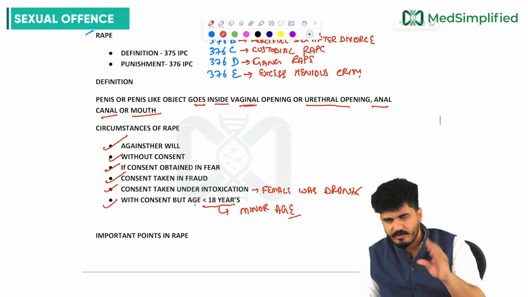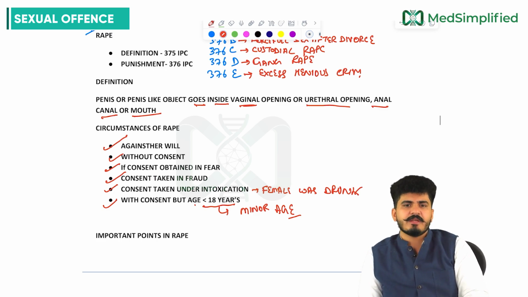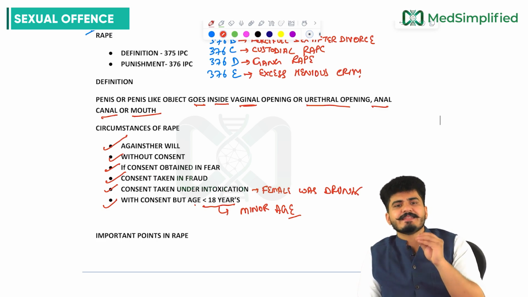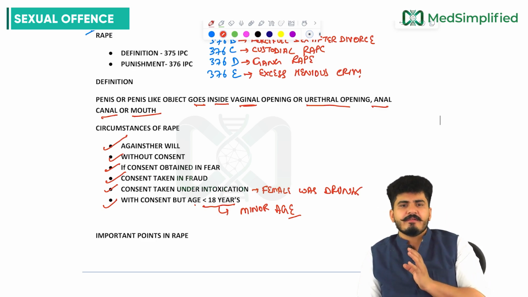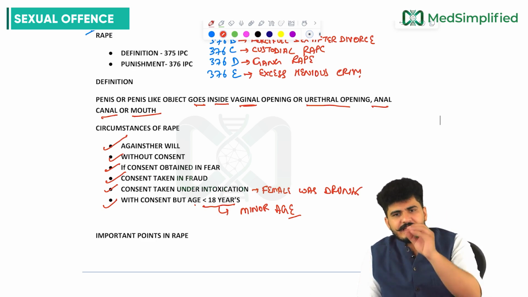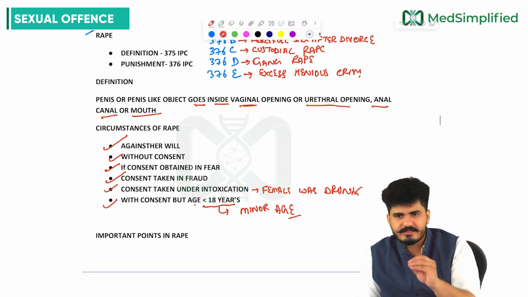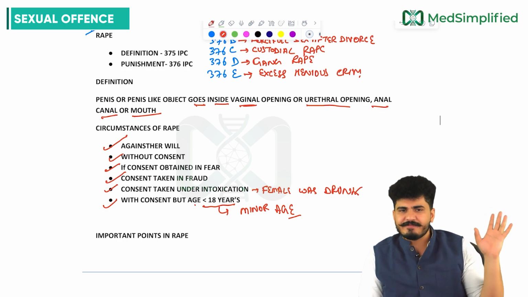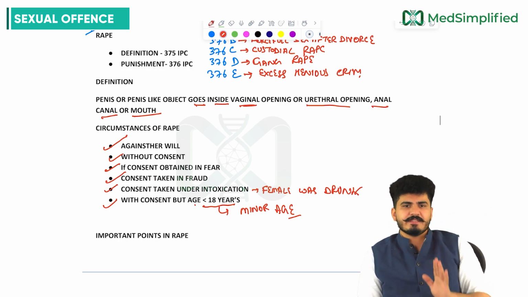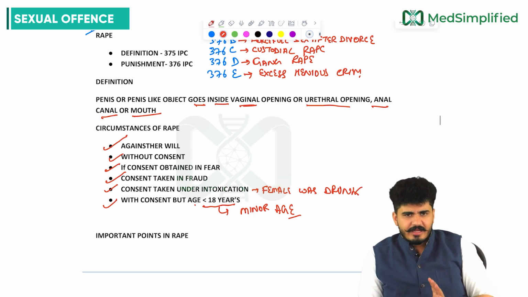Less than 18, you are not allowed to go inside OYO hotels, because that would be considered rape, because the child is a minor. The law believes that people less than 18 years of age are not aware of what is good or bad. That is why in all those scenarios we consider those circumstances as rape, my dear friends.